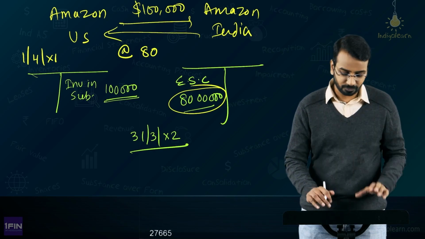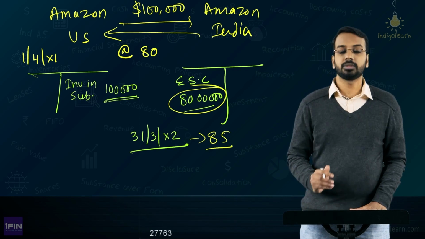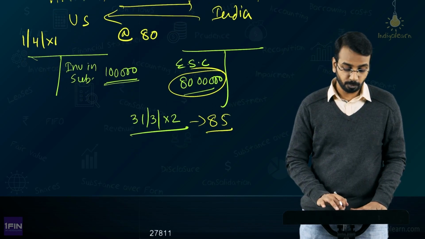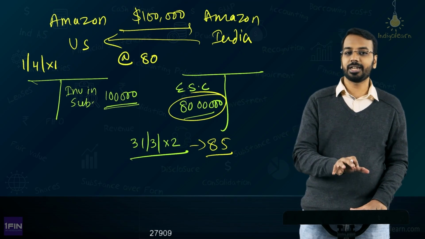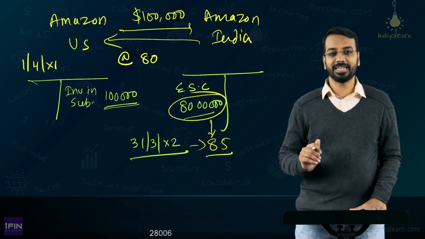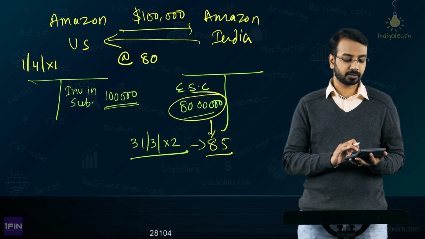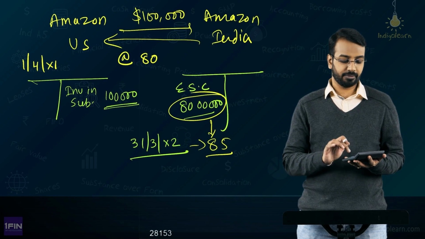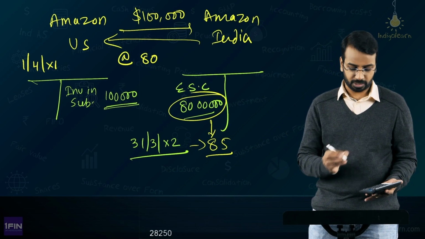Correct or not? Now think for a moment, on 31st March of year 2, the rate has become 85. Now this 80 lakhs of INR investment, if it has to be converted into USD, what is the applicable rate? The applicable rate is 85. How much will be the amount? 80 lakhs divided by 85, you get 94117.6. I will round it off to 94118.